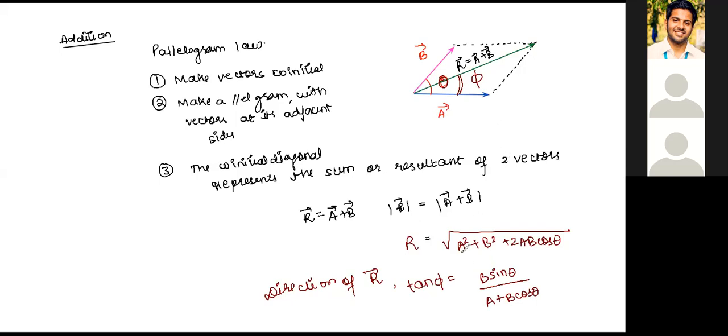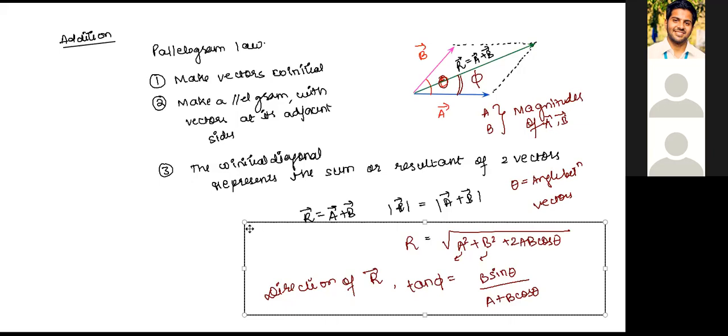And what are these values? This is just A, just B. So here A and B are the magnitudes of the vectors A and B. And theta I've already told is the angle. Remember, theta is the angle which is measured only when vectors are co-initial or co-terminus. So quickly jot these two formulas down so that we can move ahead with the application and questions from past years on this topic. Yes, class, get going.